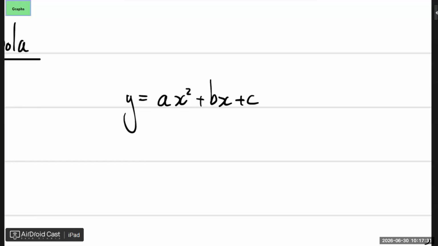I said the number in front of your leading x with the highest power will determine what shape the figure has. So if we know what this a does, what this b does, and what this c does, then obviously we can graph the whole thing. Then we are done. Now let's investigate what each one does.